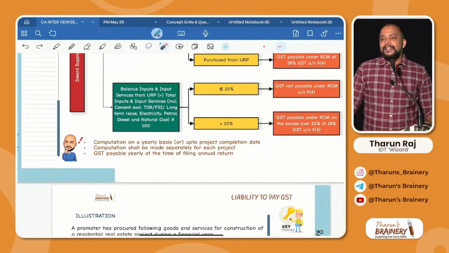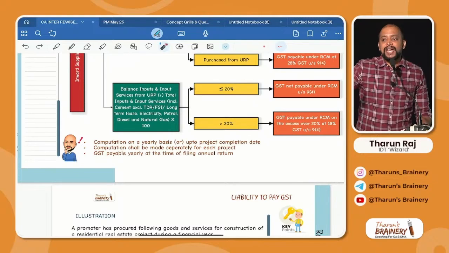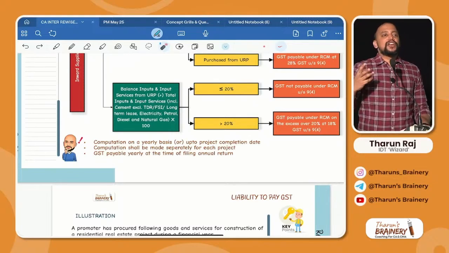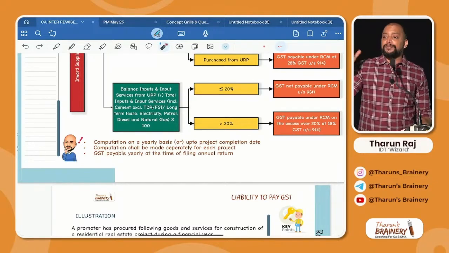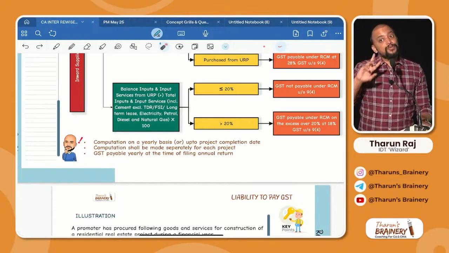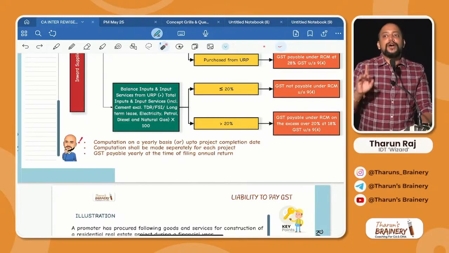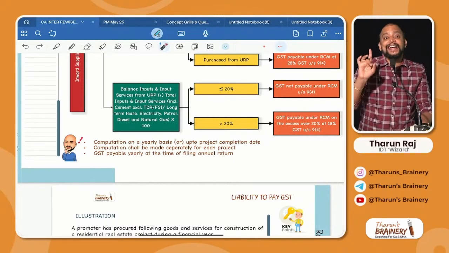They are telling us it's okay, 20% we will allow you to buy from an unregistered person, because we cannot put a condition that 100% needs to be purchased from registered persons. So 20% we will allow. Beyond 20%, if you are buying from unregistered persons, you have to pay GST under RCM at 18%.